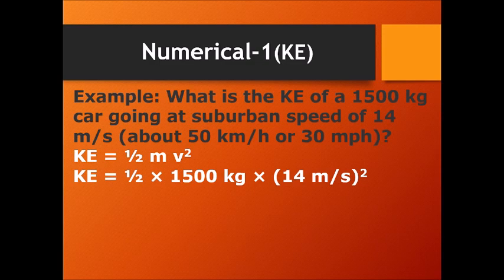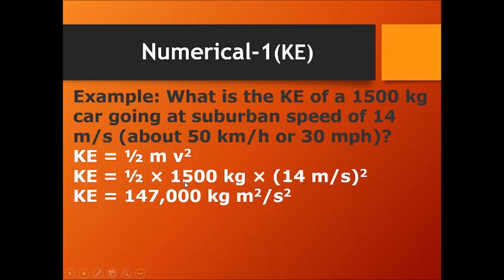So 14 squared. So kinetic energy becomes 147,000 kilogram meter square upon second square. Now instead of kilogram meter square upon second square, you can simply write joule, right?